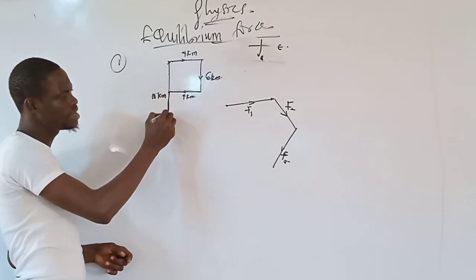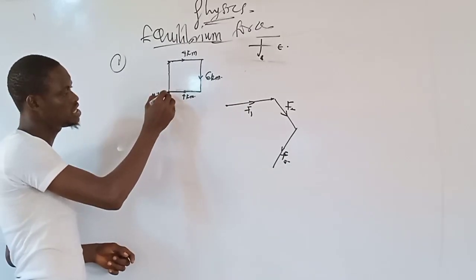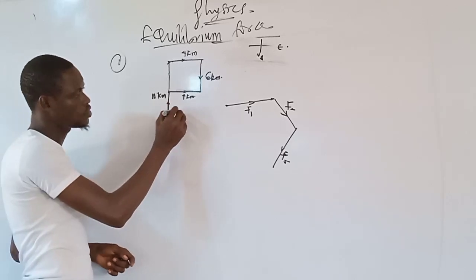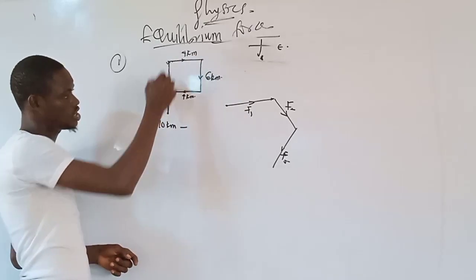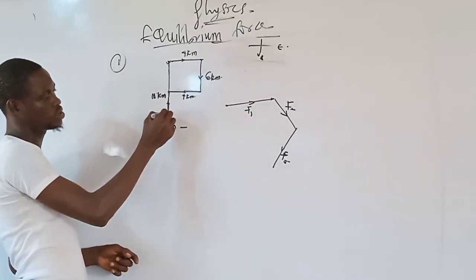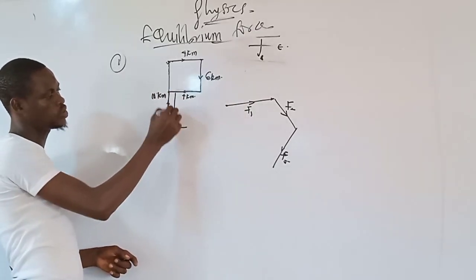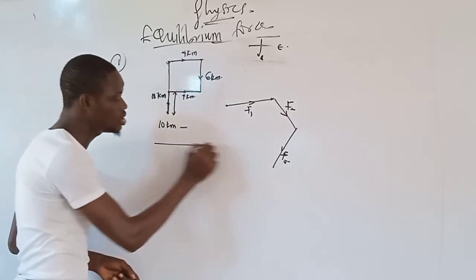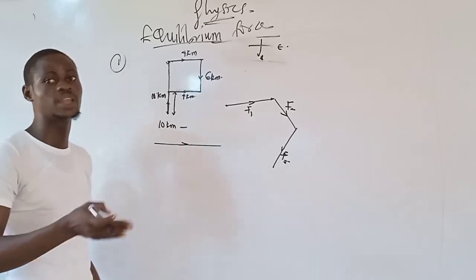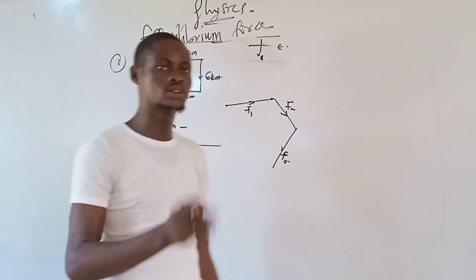Then the remaining motion, from here to here, will be 10 km minus 6 km. That's what will give us the distance from here to here. That distance is the total displacement of the body, because it is always along a straight line. The distance moved by the body along a straight line, that's what we call what?